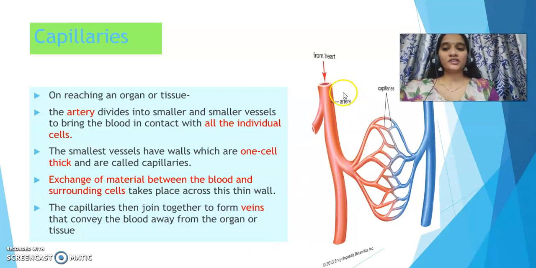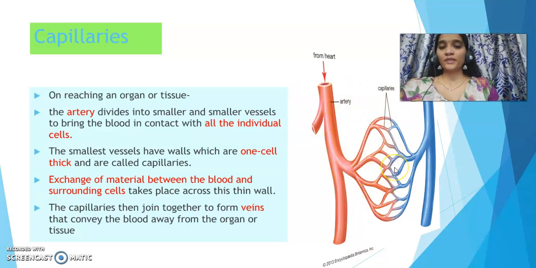So what happens on reaching an organ or tissue, let's say this is an organ or tissue made up of cells? On reaching an organ, this artery divides into smaller and smaller branches or vessels so that it can bring the blood in contact with each and every individual cell.